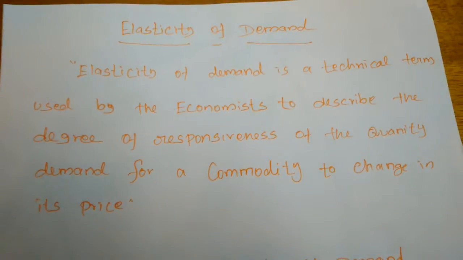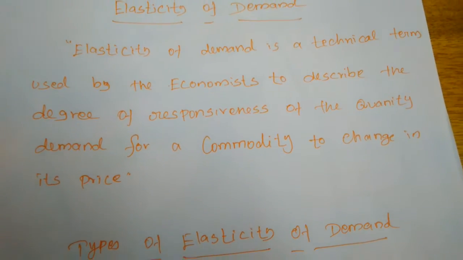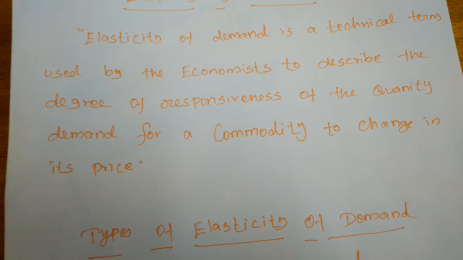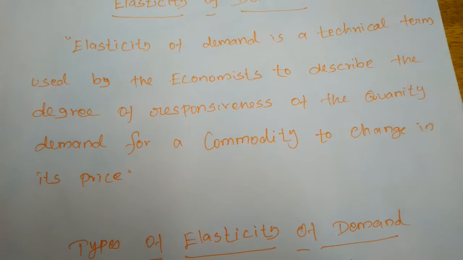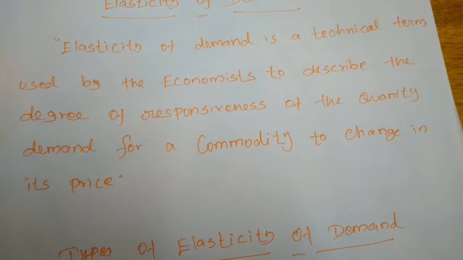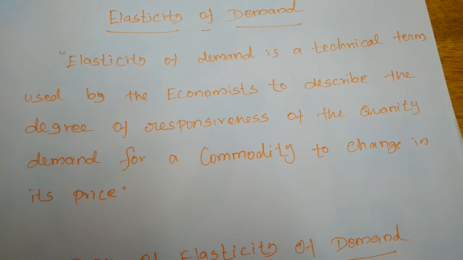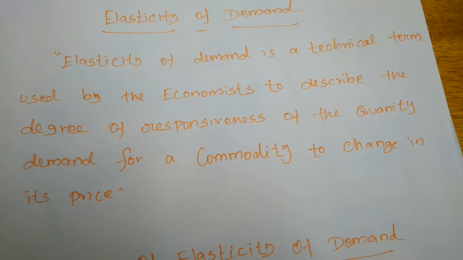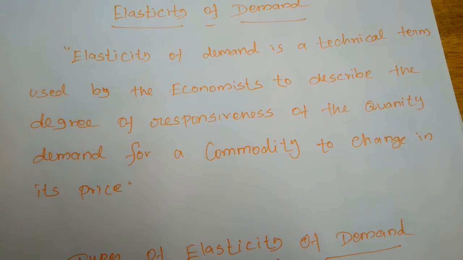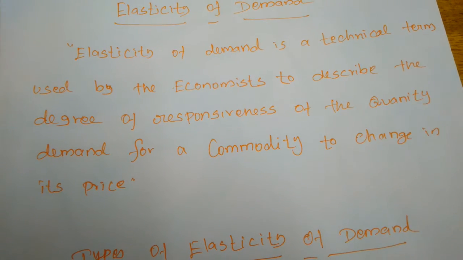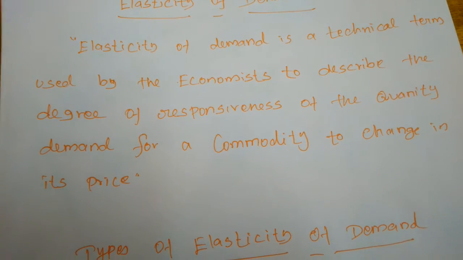When the price is increased, in which ratio the demand for that commodity changes is not explained by the law of demand. But the elasticity of demand explains in which ratio the demand for that commodity increases or decreases on the basis of changes in price.